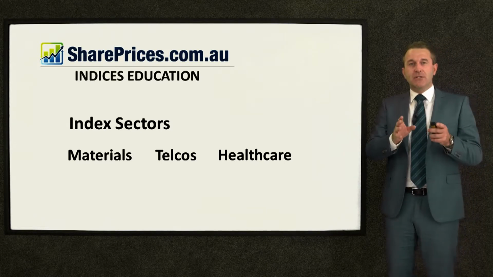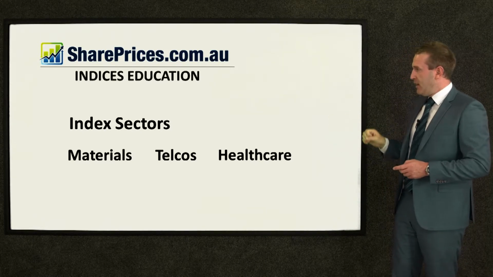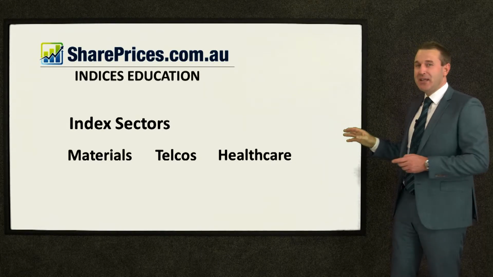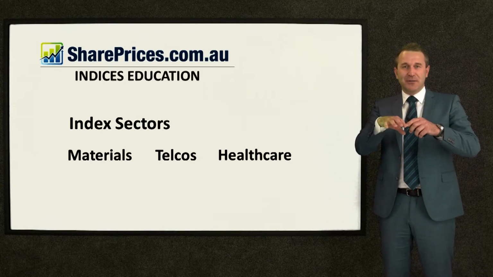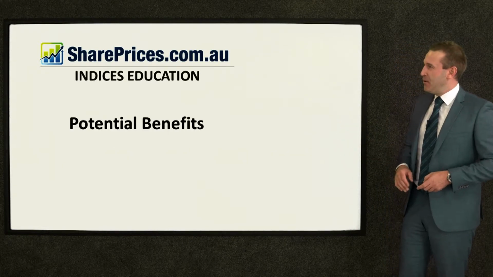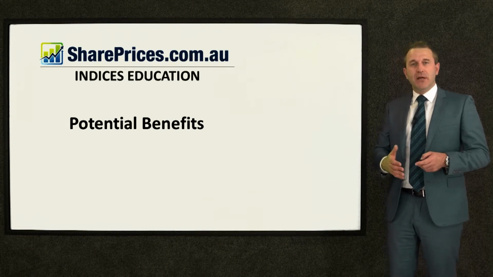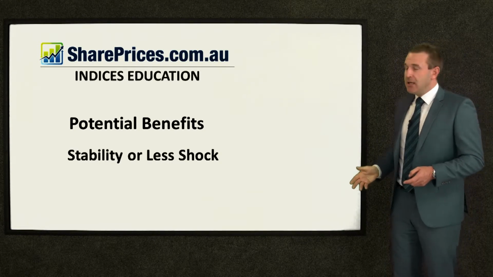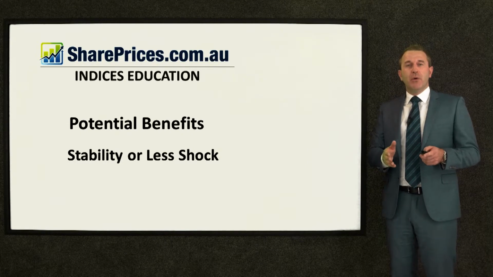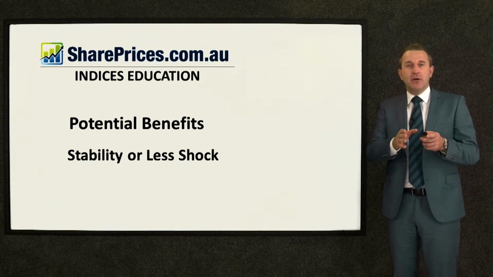So the contents of that indice is the whole sector. The miners is one, the telcos is one, or the healthcare companies, all in. It's the contents of that indice. So that's how it works, and you can trade those in their own right. So potential benefits of using this as an instrument or a vehicle for income: stability, or less shock.